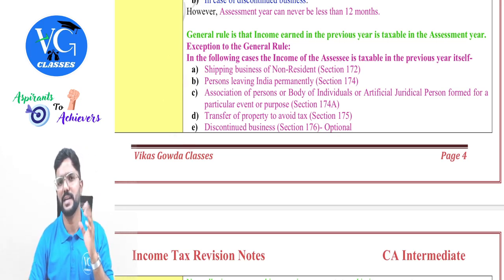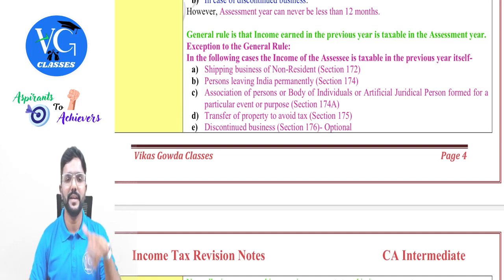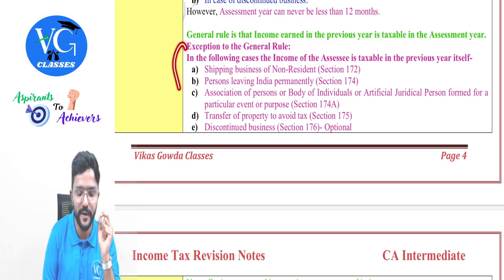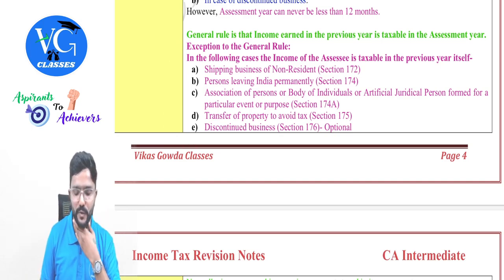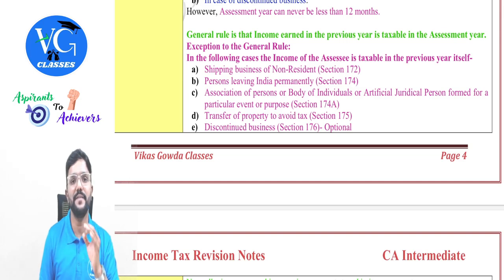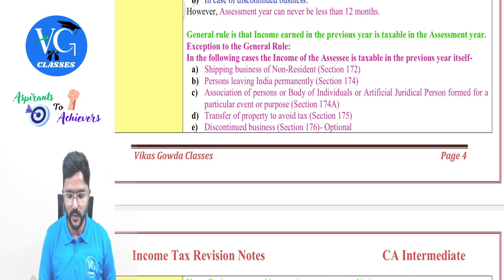These are the important things, guys, because any student will know that income earned in the previous year will be taxable in the assessment year. But you have to be careful with these points. Exceptions to the general rule. In the following cases, the income of the assessee is taxable in the previous year itself. What are those? One by one.